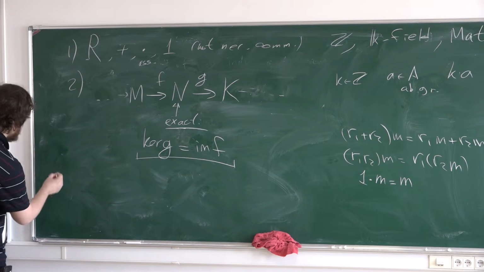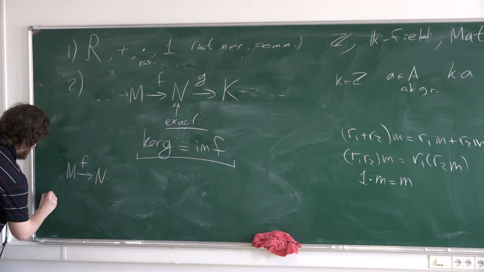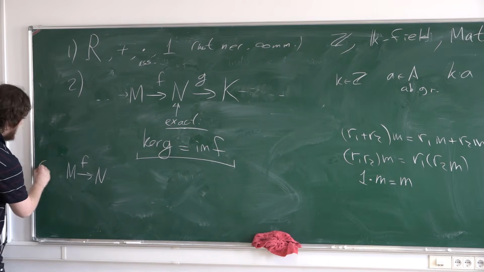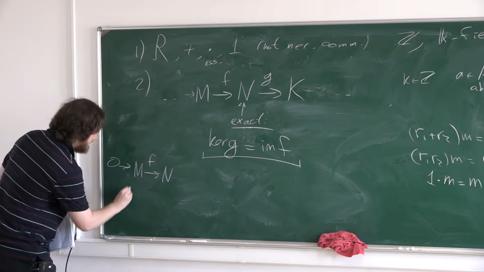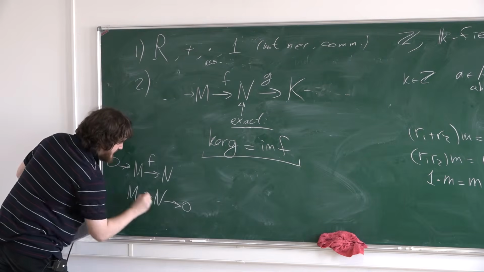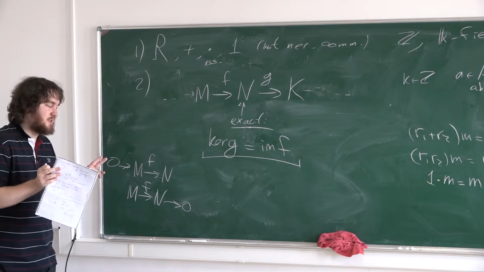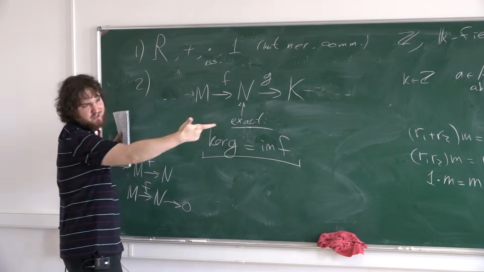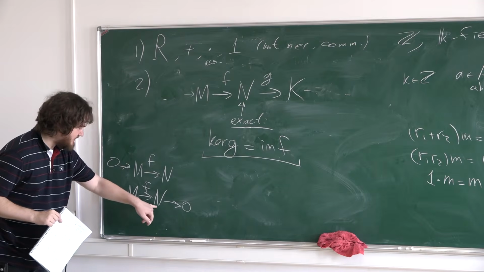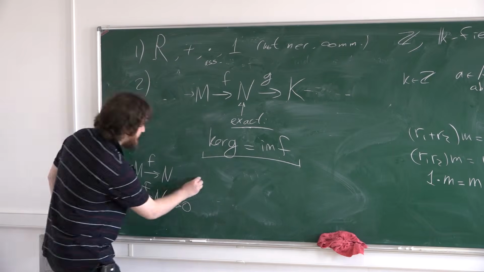Now, for example, if you have some morphism and an exact sequence, this means that the kernel of f is exactly 0, so f is a monomorphism. For example, if this sequence is exact in this place, we can say, if we have a sequence, that it's exact only in internal places, not in boundaries. So this sequence is exact in this place. This means that f is an epimorphism.